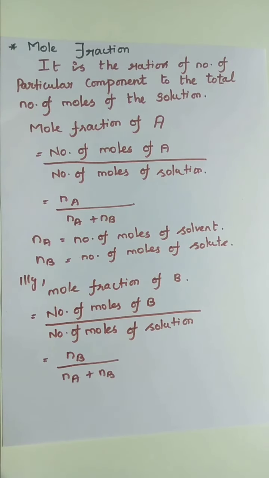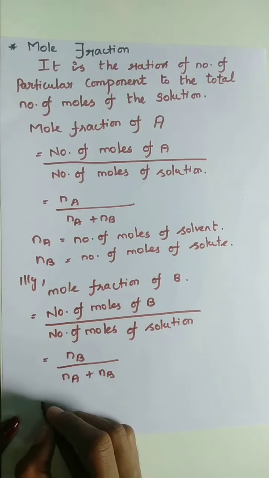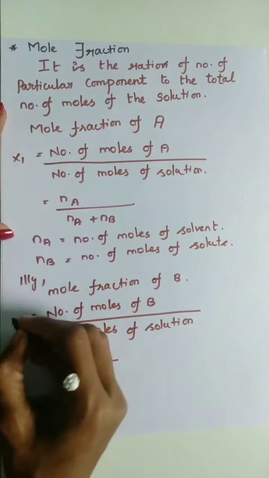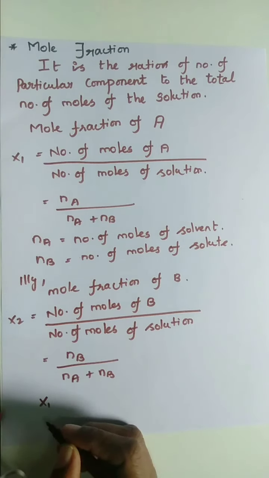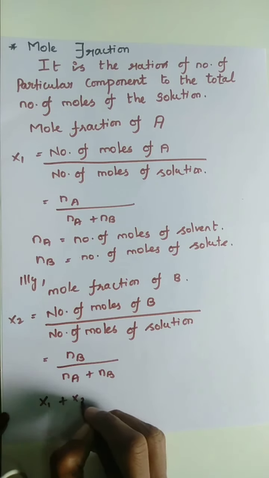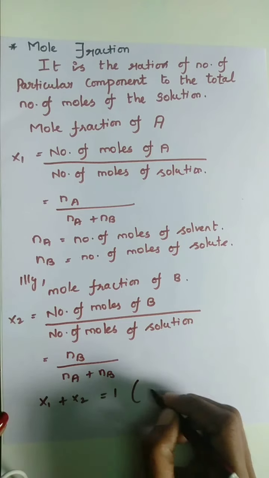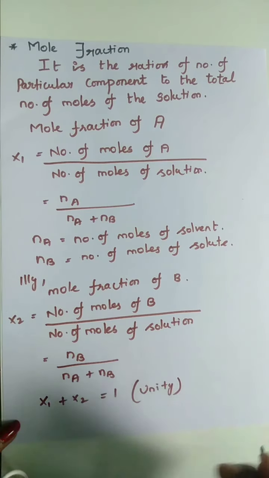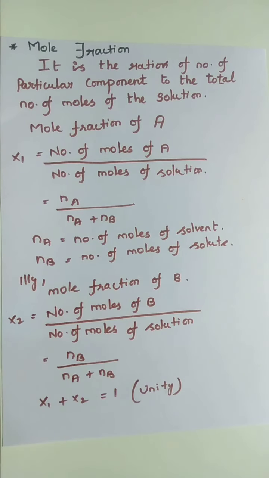So here the mole fractions of solute and solvent should add up to 1. That is considered to be unity, which means this one is x1 and this one is x2. So x1 plus x2 is equal to 1. It is considered as unity.